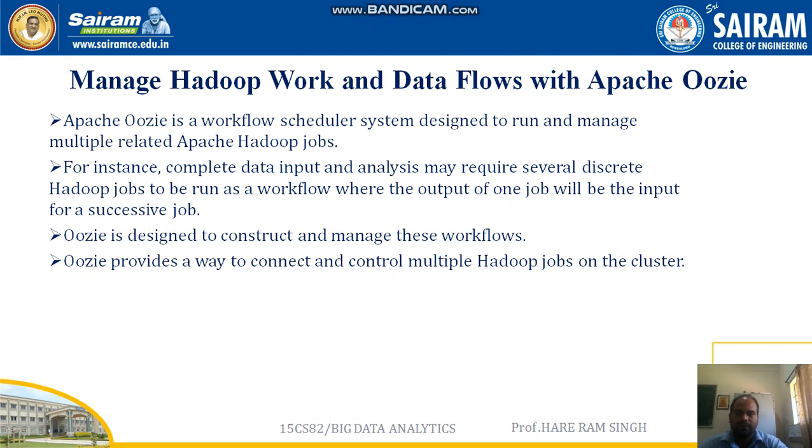Next, the second job will be done, then the result of the second job will be considered as input of the third job, and finally in the sequence the work will be done, and we can achieve the output of the final job.